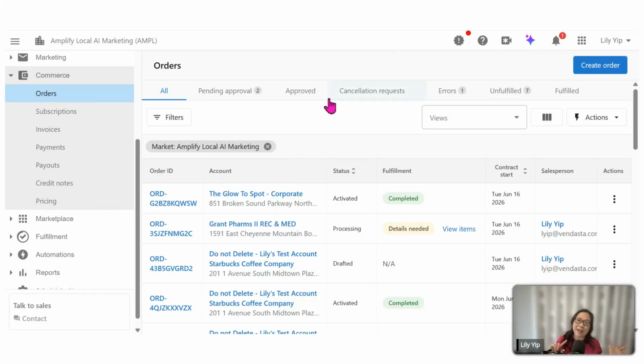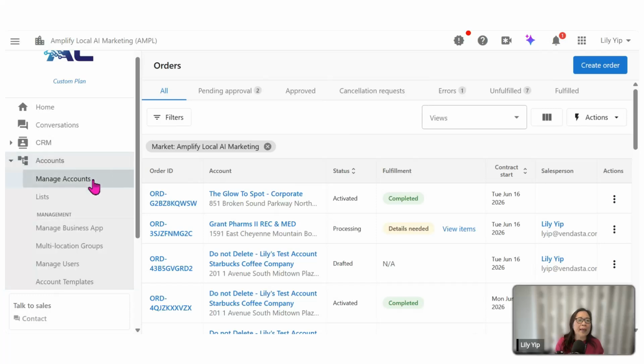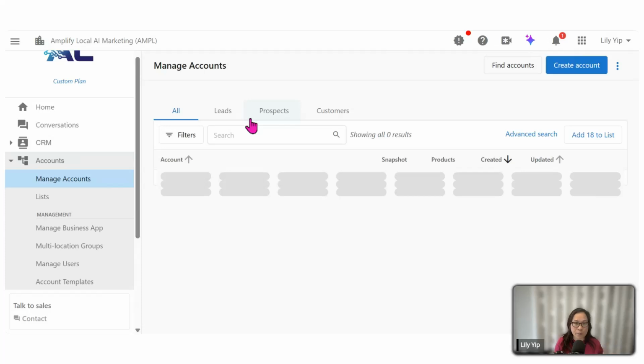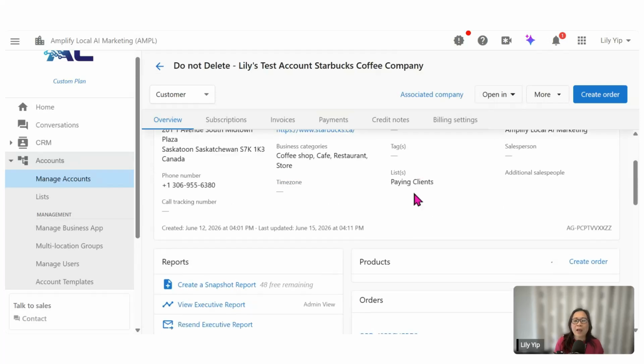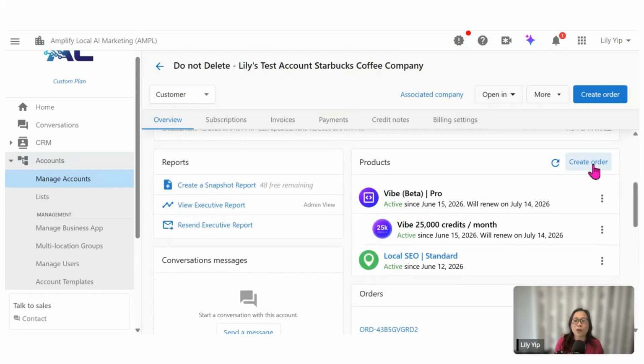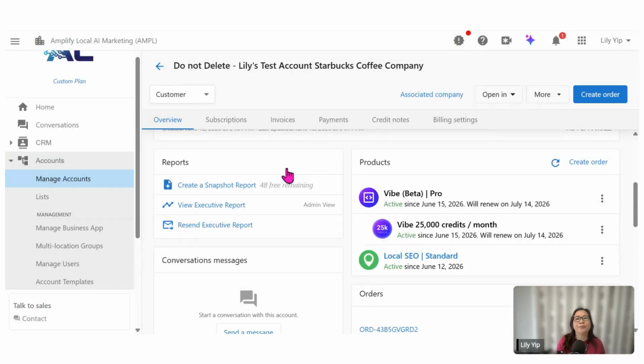Now, for my preference, I like to go back to my account page. So let me go back to the account page for my orders. Account, manage account, all right? Find the respective account that you would like to activate the product for. And I'll go into the product page, create orders. Right? If today you have created an order previously and you have not activated it, it will be saved as a draft for you. As what you can see here, you can open the last draft. Right? If today I just want to create a new order to show you, I can click on create new order.